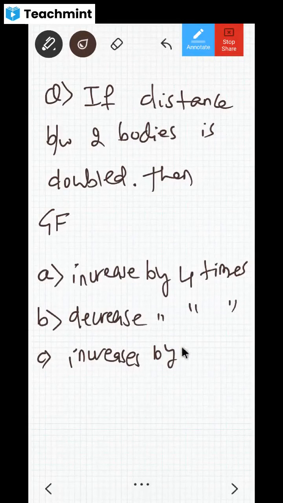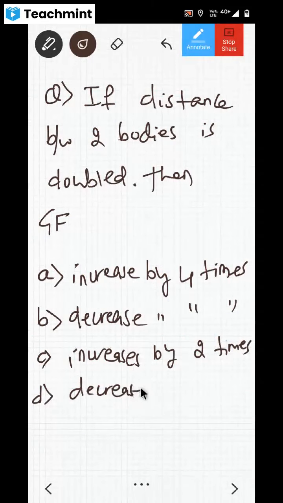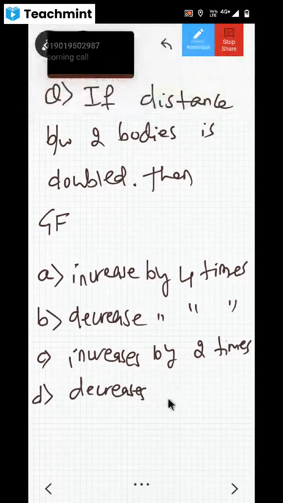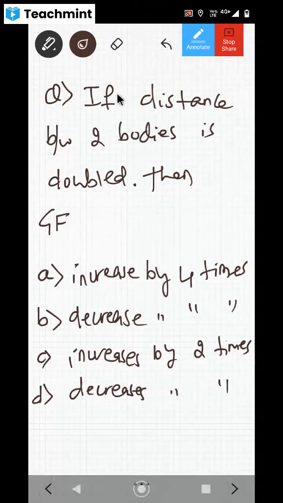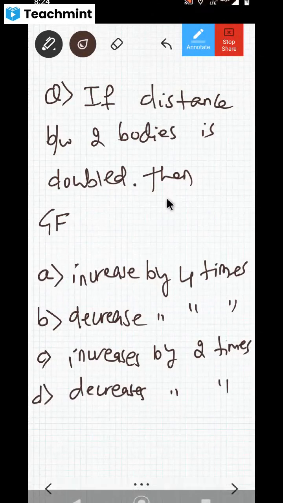If you are changing the distance, the gravitational force will change or not? Yes, sir, it will change. Take the correct option. Try this question, all of you, dear children.